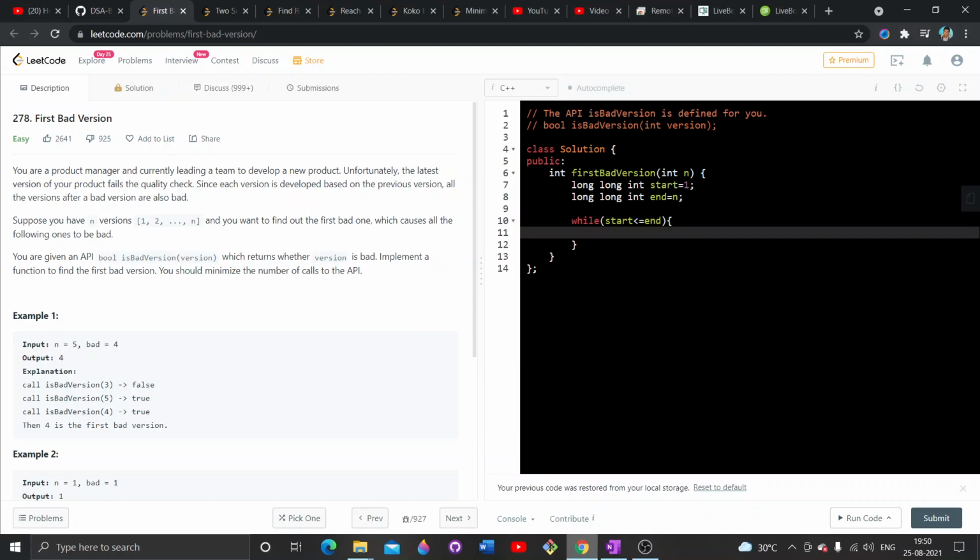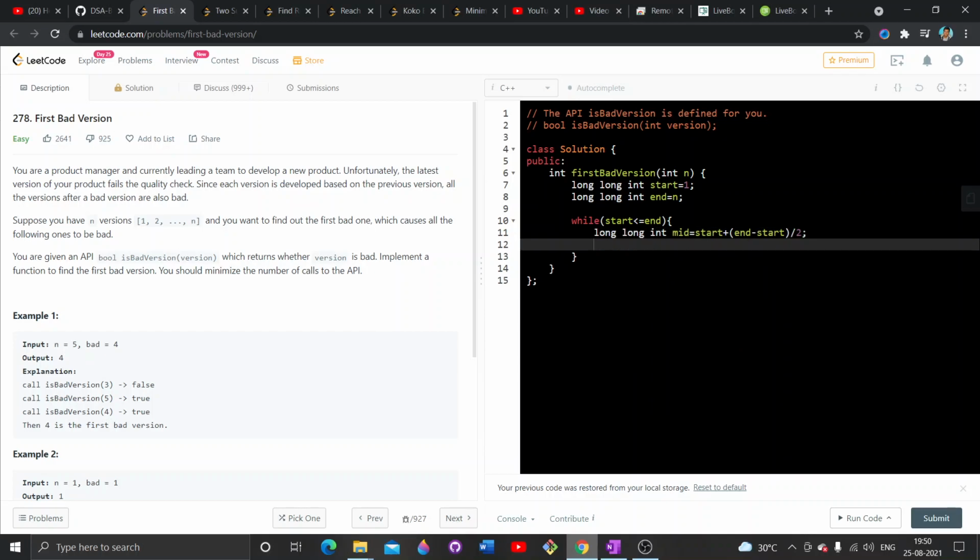There will be a while loop, and then I will calculate my middle element. What will be the middle element? Start plus (end minus start) divided by 2. Why am I doing this? I can simply write (start plus end) by 2, but it will give integer overflow sometimes, so it is safe to write this. It's a good practice.